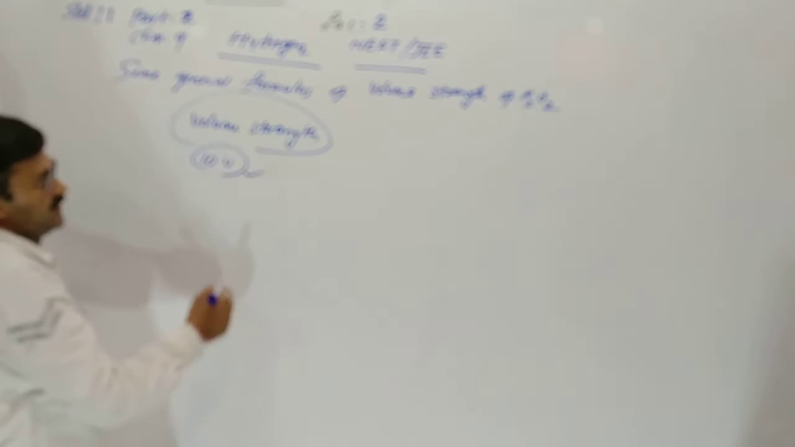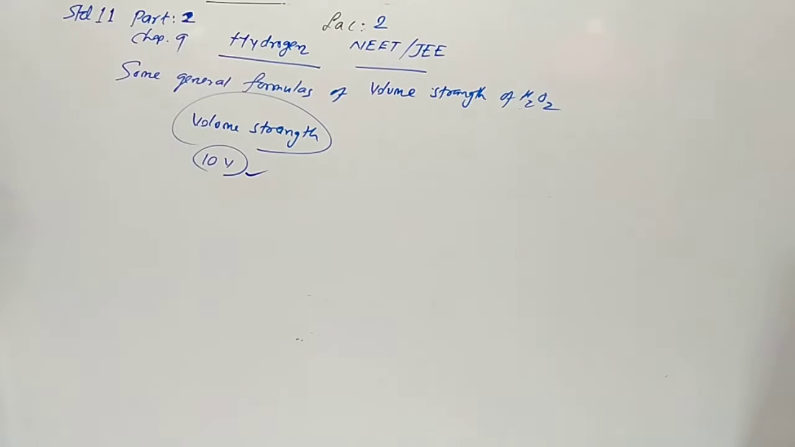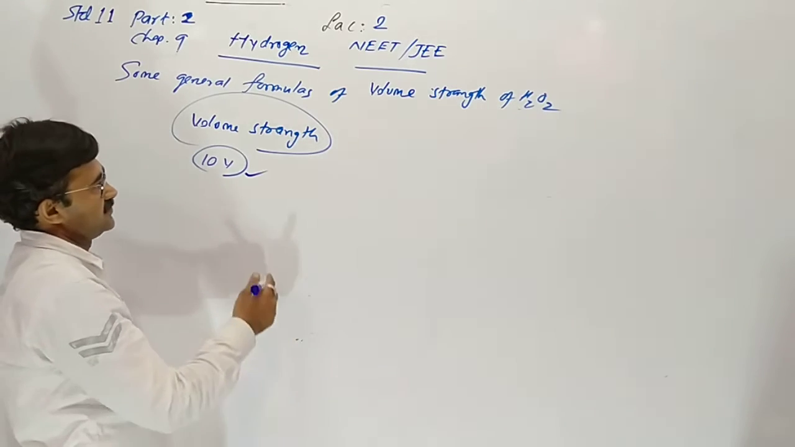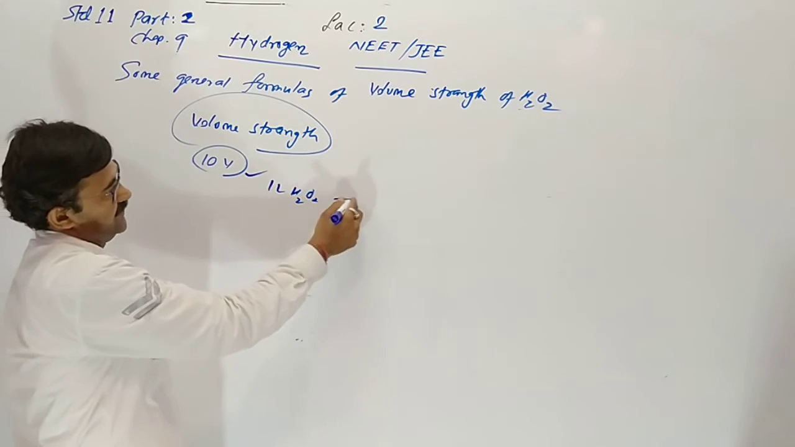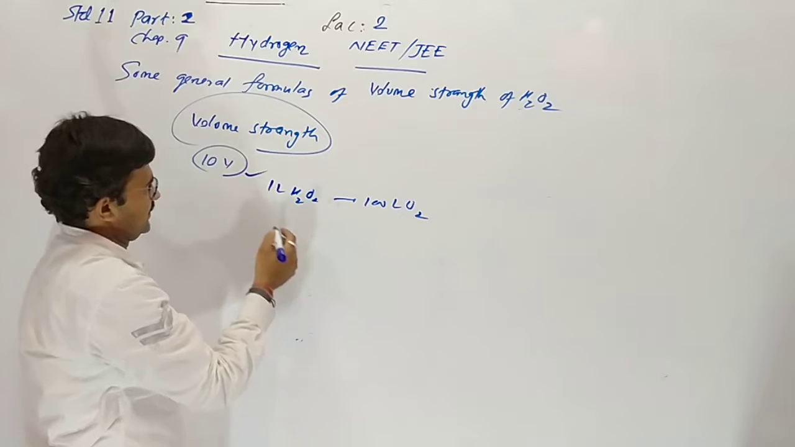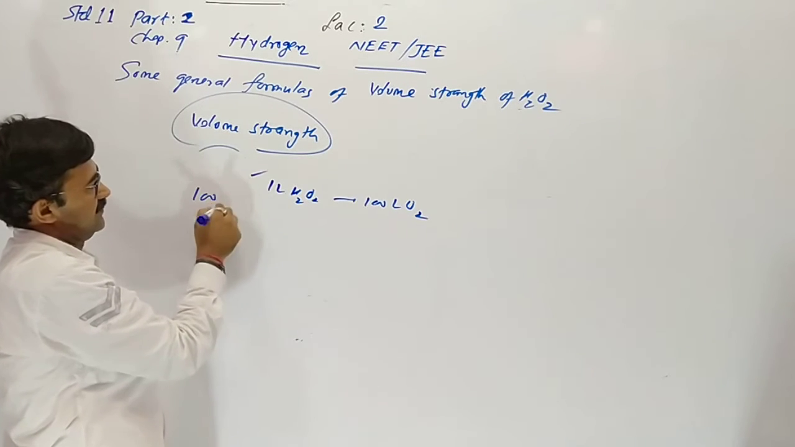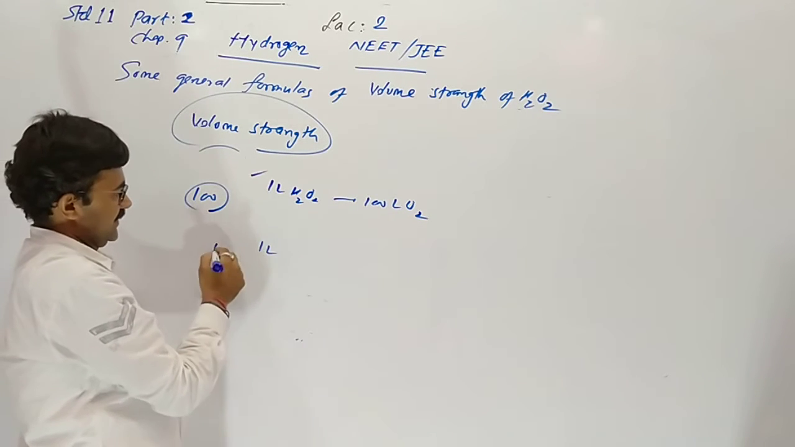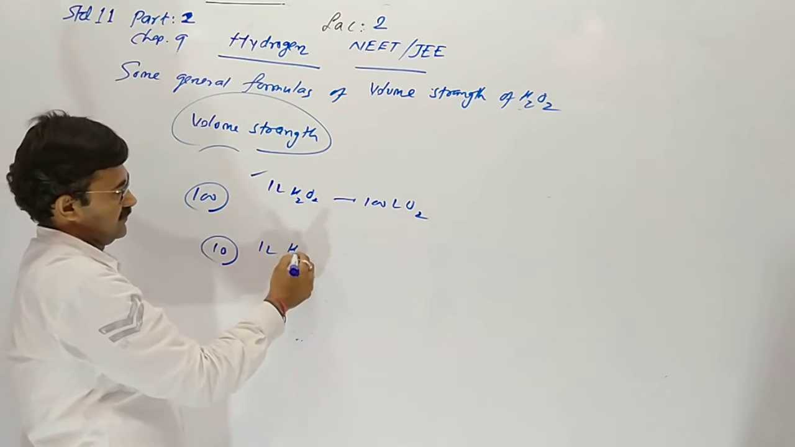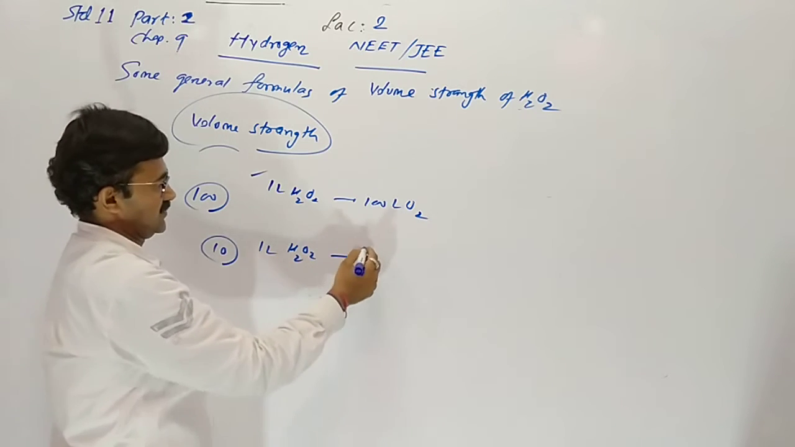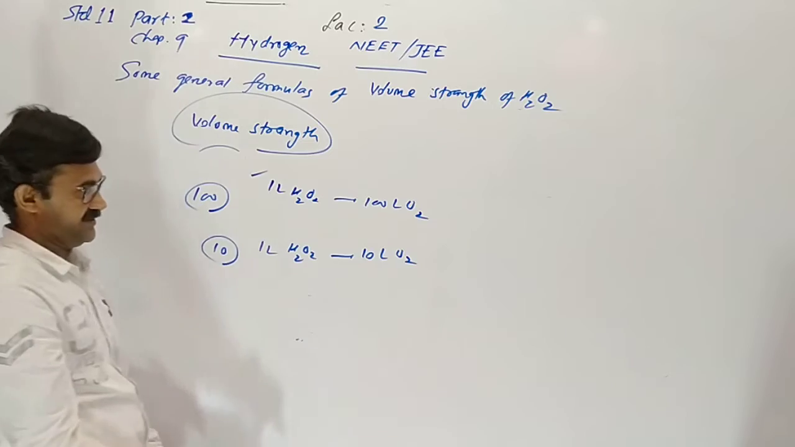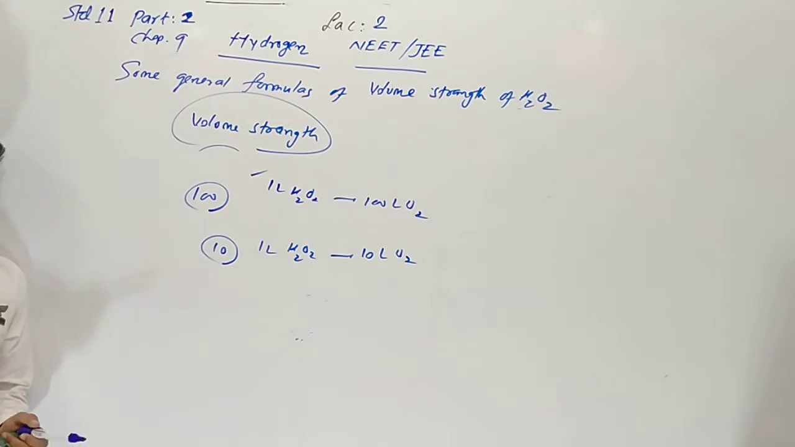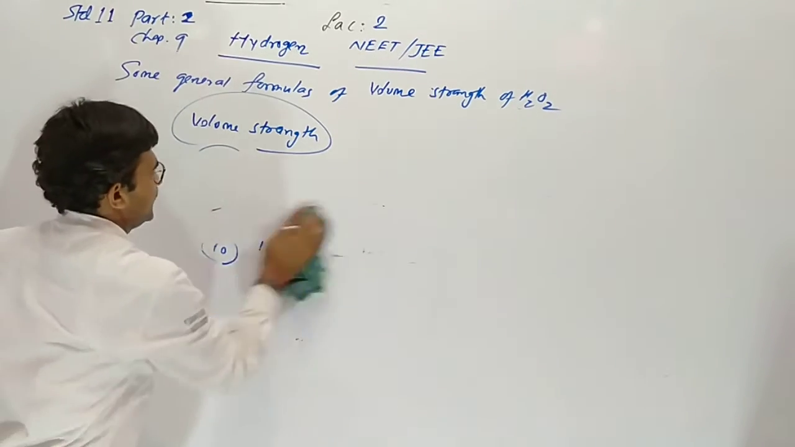If volume strength is 100V, it means 1 liter of H2O2 gives 100 liters of oxygen. This is 100 volume strength. In 10 volume strength, 1 liter of H2O2 gives 10 liters of oxygen. This is volume strength.